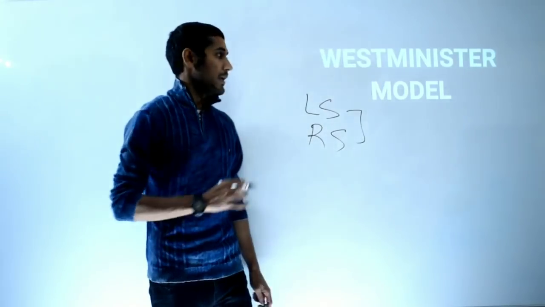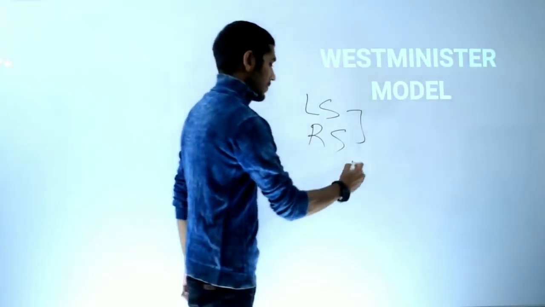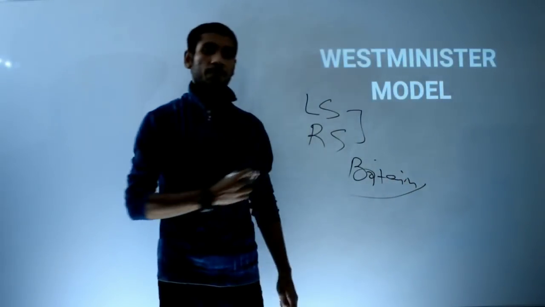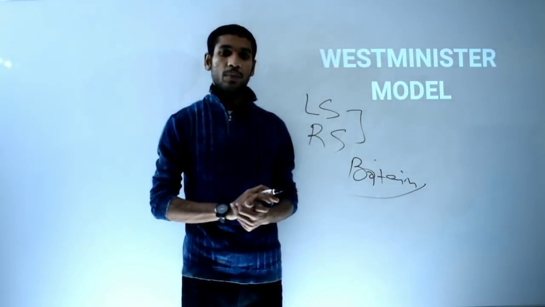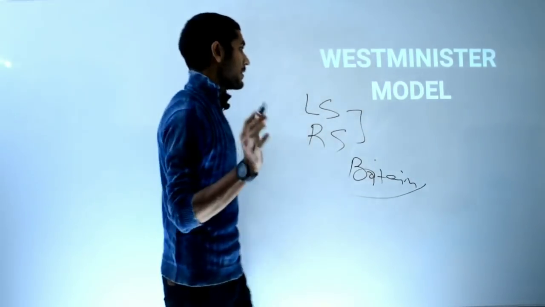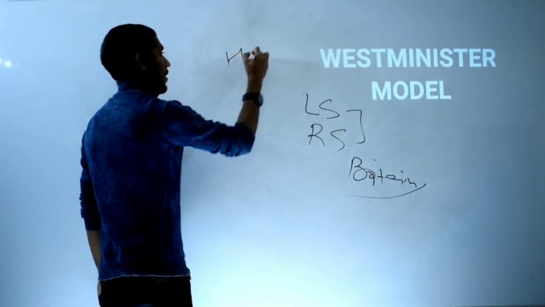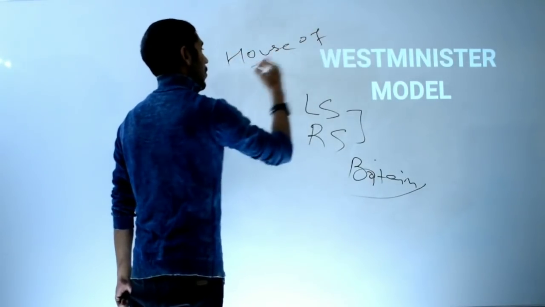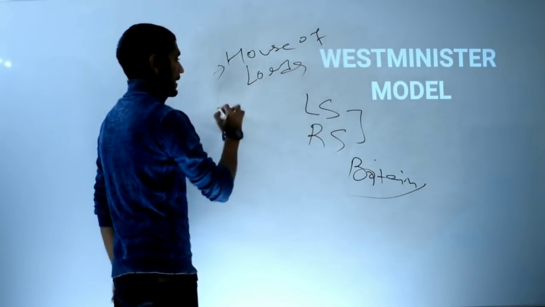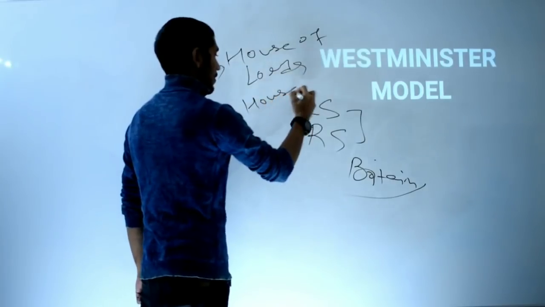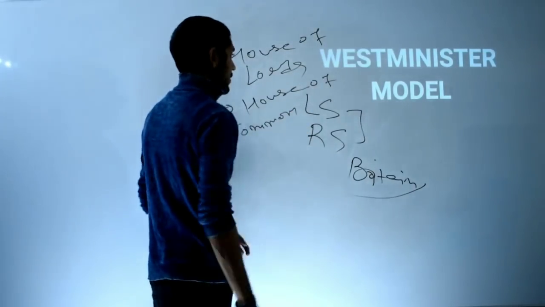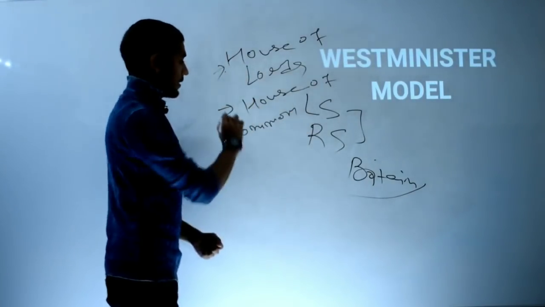The Westminster model is a model of Britain. It is a British model where two houses function according to the Westminster model. See here, first is the House of Lords, second is the House of Commons.